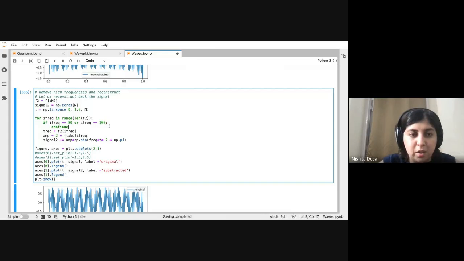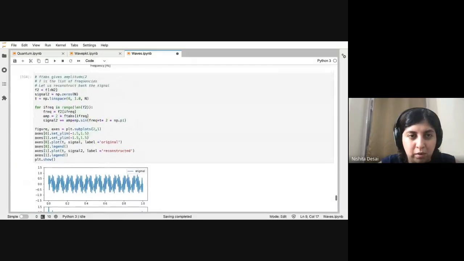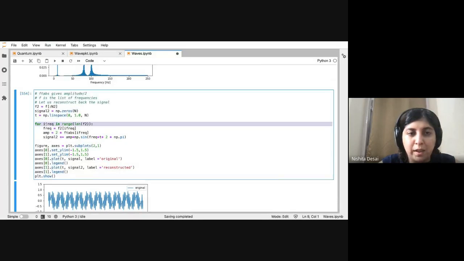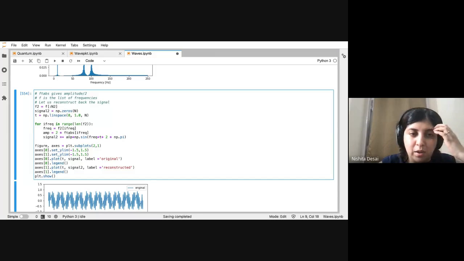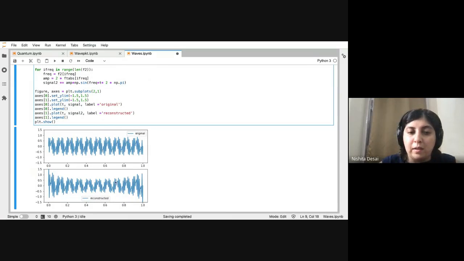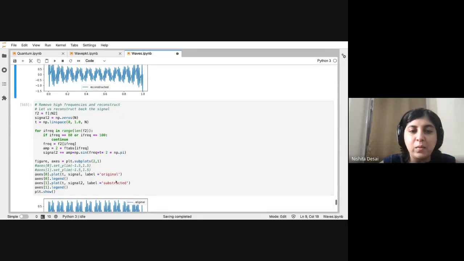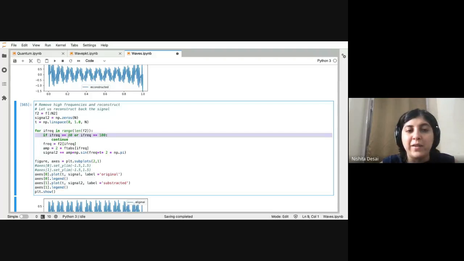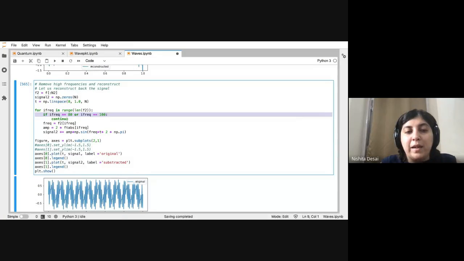That's all we did. Let's go back to the earlier version, where we looked at all frequencies and added all the frequency contributions. There is no condition here. You add everything up and you get back your noisy signal. Whereas here, I know that these frequencies are contaminating, so I did not add them. Everything else I added up.